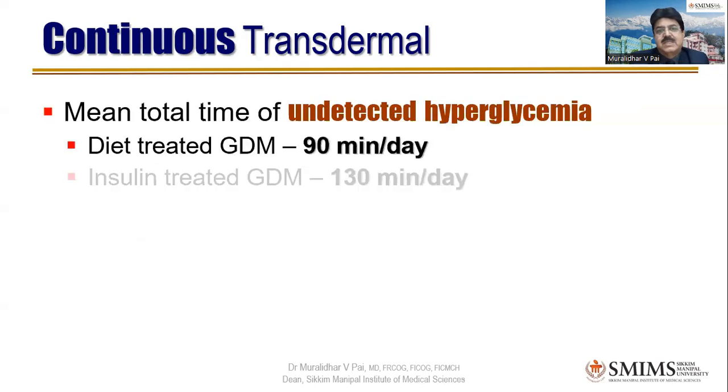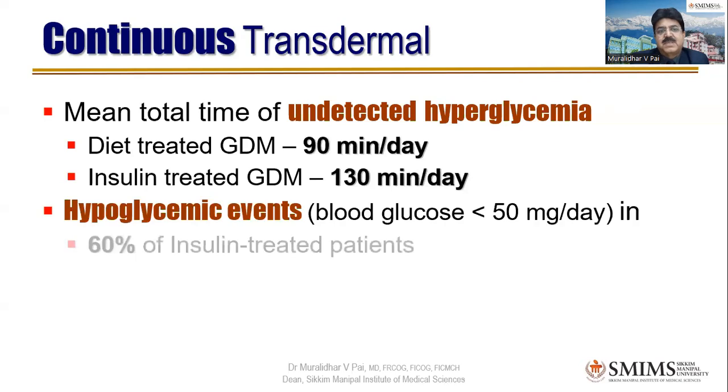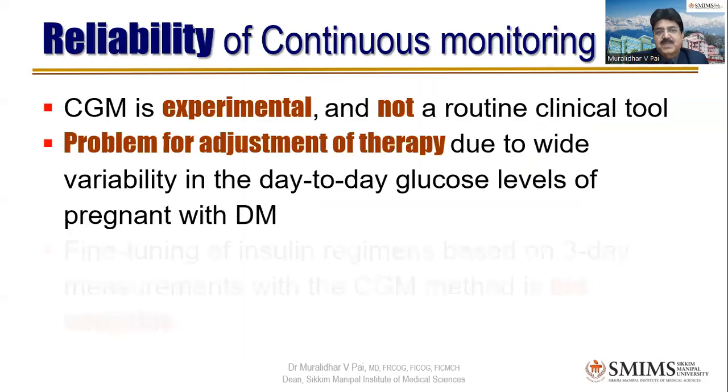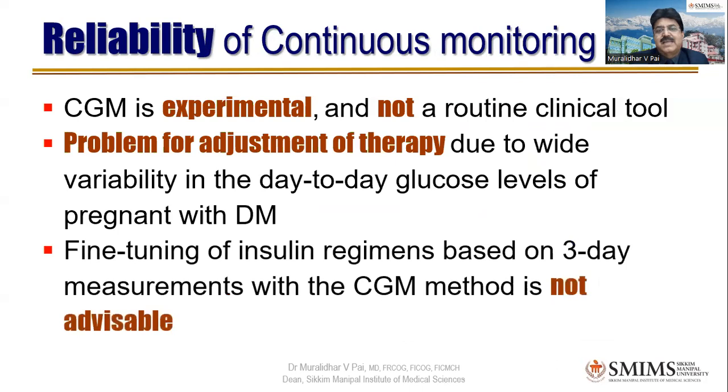Some episodes go undetected sometimes, and with this kind of erratic figures, you don't know how to treat them. And in areas where you are sweating a lot, accurate transdermal assessment may not be possible. So it is still in the experimental stage. I appreciate that you don't know how far we can use fine-tuning of insulin regimens based on 3-day assessments with GDM. That is not advisable at all.